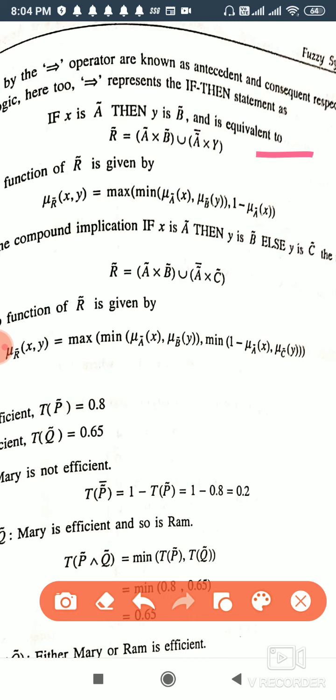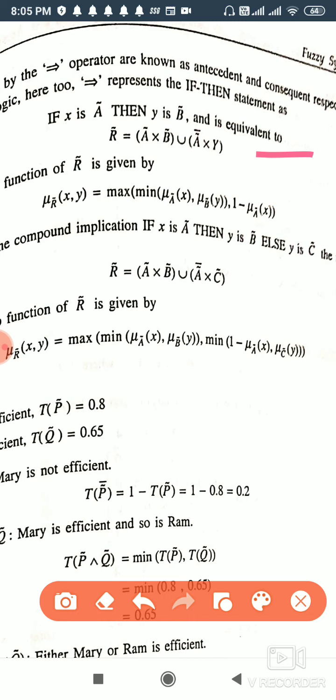It is equivalent to: if x is A, then y is B. Now this relation is equal to A cross B union not A cross Y. If you see A cross B, how will we find it? Just by taking the minimum values of the membership function.